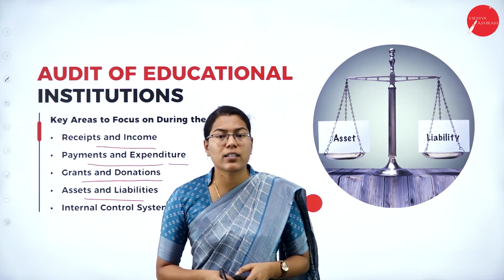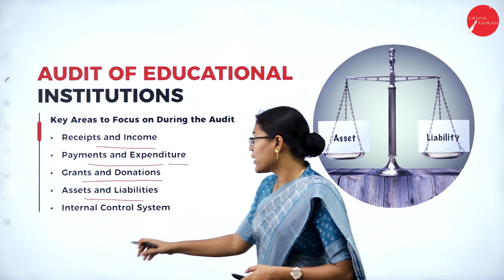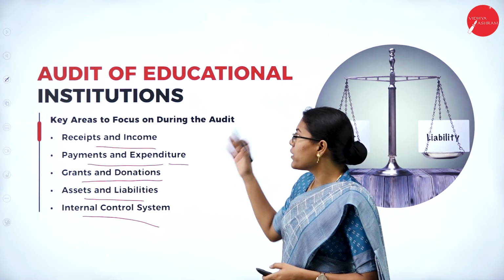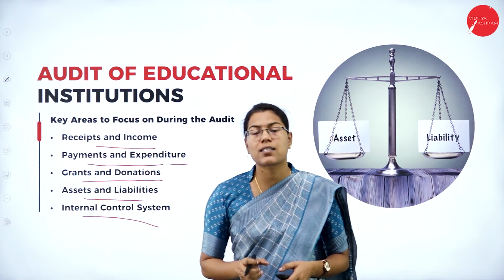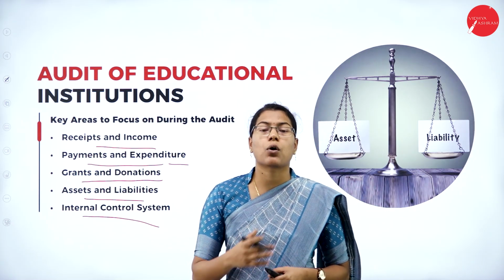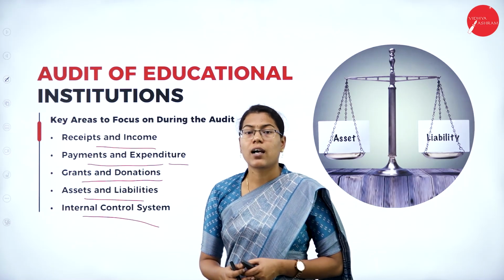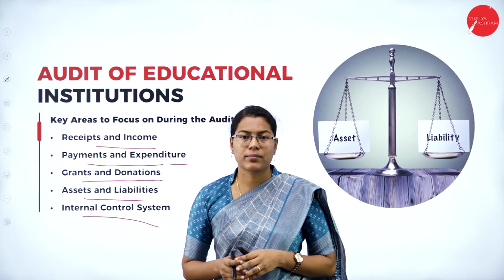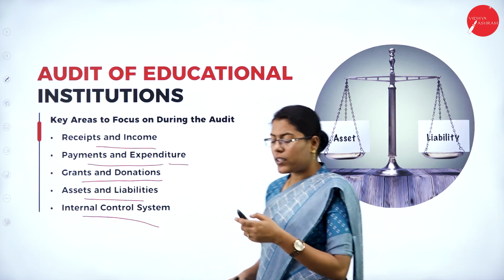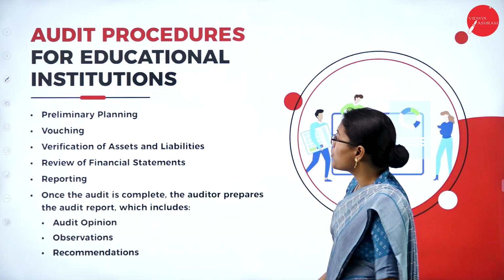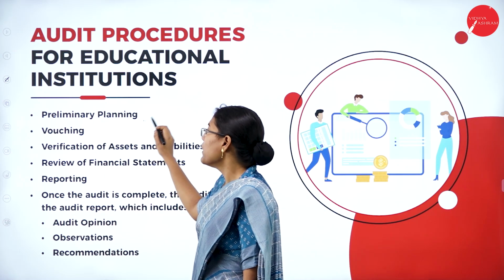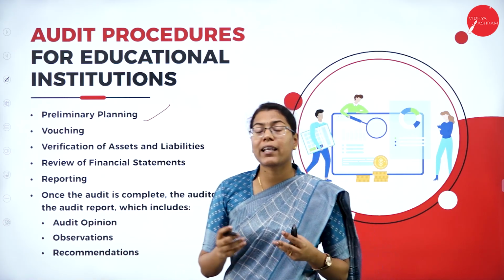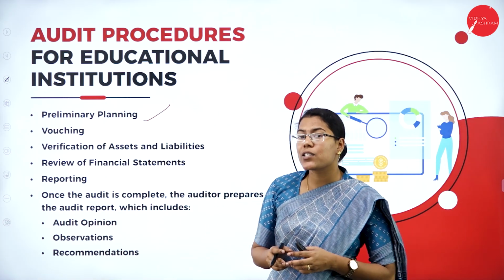An effective internal control system for all kinds of organizations, including the educational institution, is necessary in order to ensure that all these financial transactions are recorded properly and the records are maintained properly. The audit procedure for the educational institutions also includes the preliminary planning. That means what are the areas of risk in educational institutions.